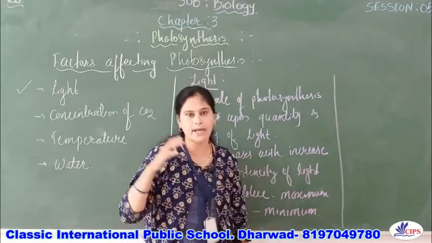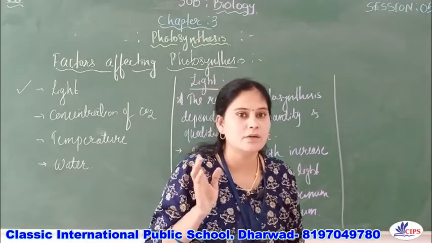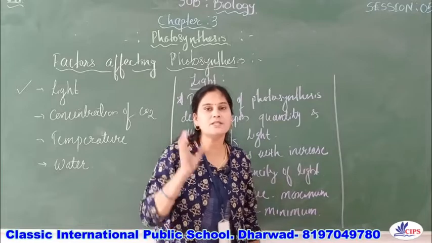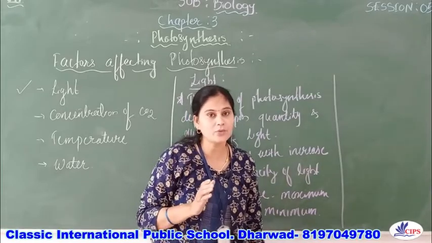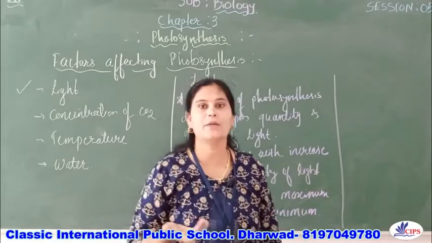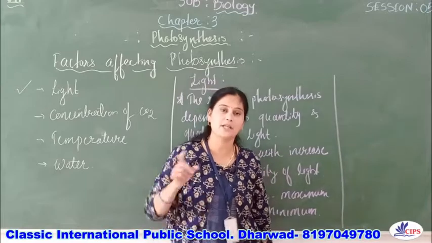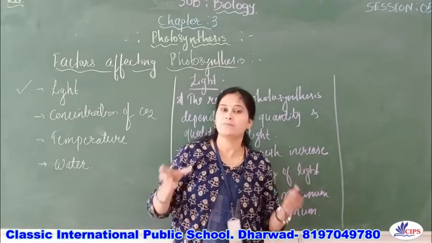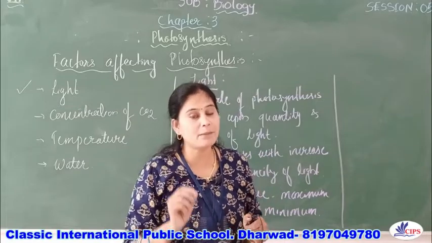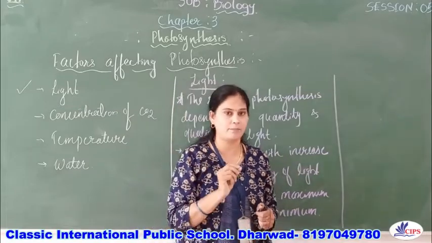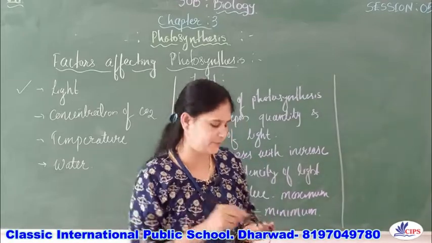So during the morning time or in the evening time, the rate of photosynthesis is very low, the intensity of light is very low, and due to that the amount of carbon dioxide released during respiration and the amount of carbon dioxide absorbed during photosynthesis remain the same, and this point is called the compensation point, right?